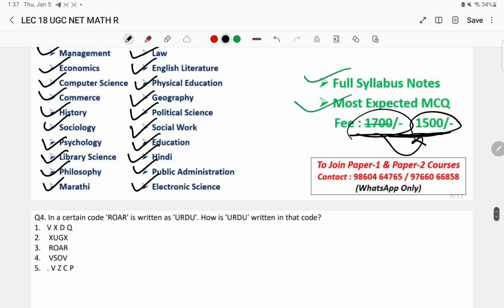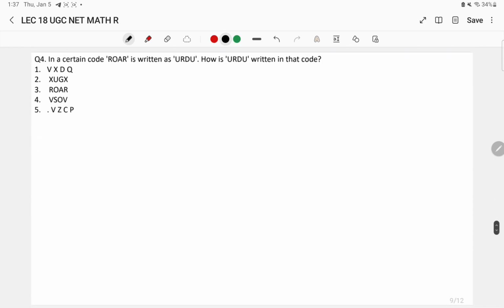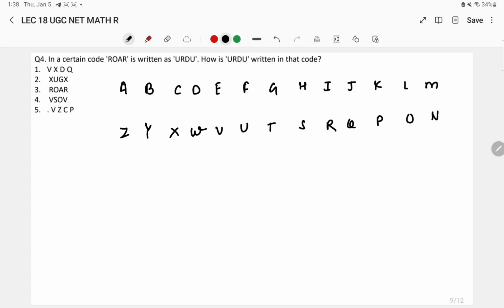Okay, let's move on to the next question of today's lecture. In a certain code language, ROAR is written as URDU. So how is URDU written in that code? I have written the alphabetical letters over here. Now the word ROAR is written as URDU. If we search for the logic, R is coded as U.